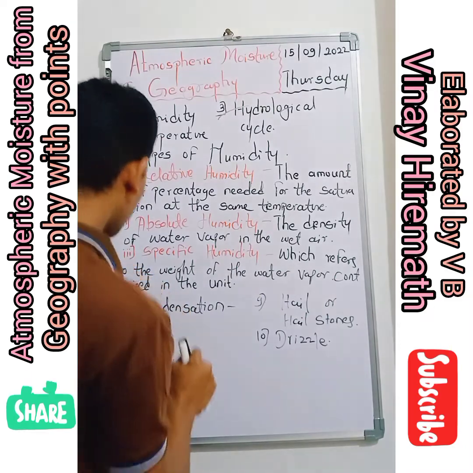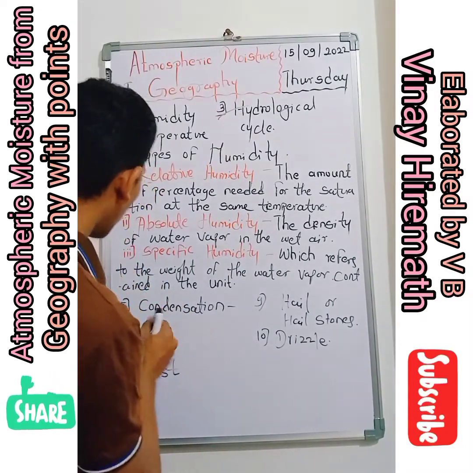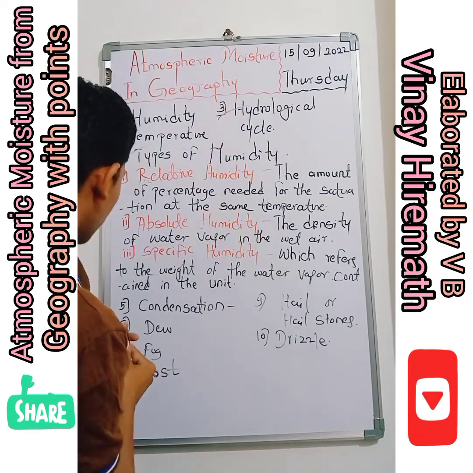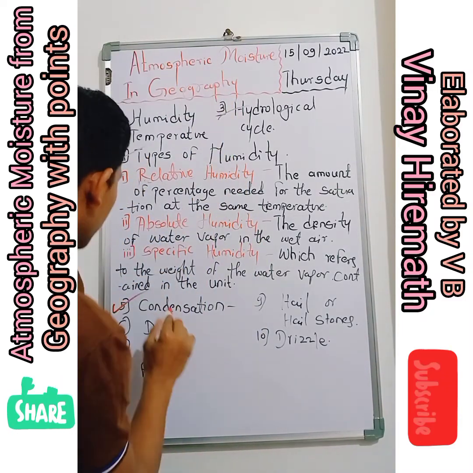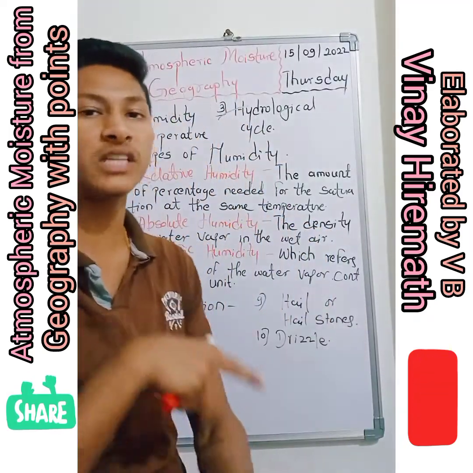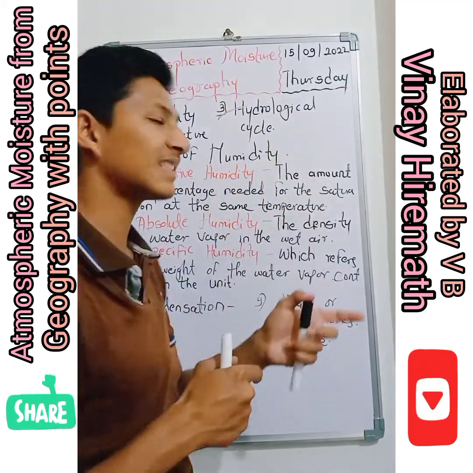Okay, now we will understand further points of atmospheric moisture. The fifth point is condensation. What is meant by condensation? Condensation is the opposite of evaporation in the hydrological cycle.